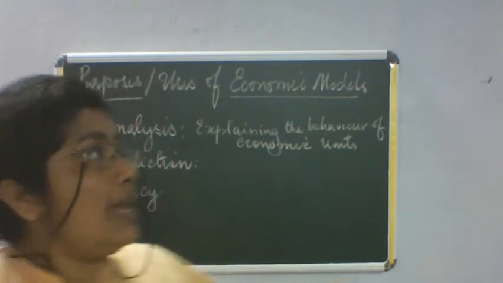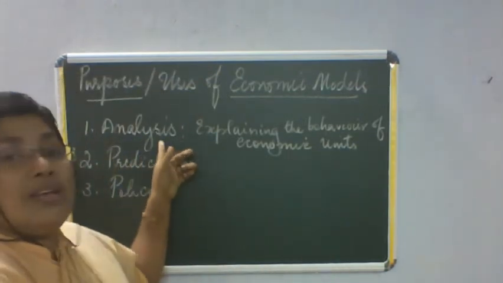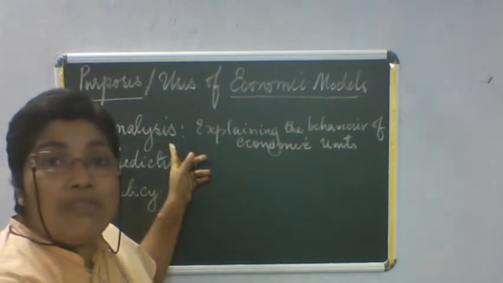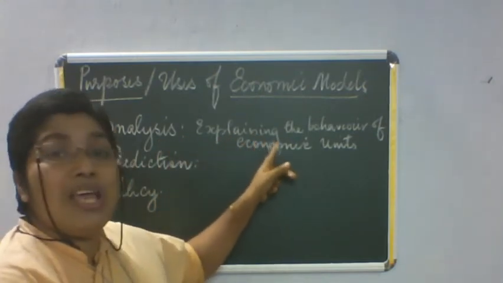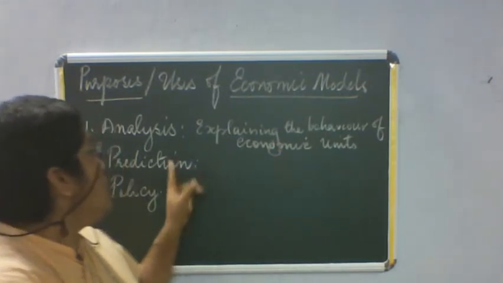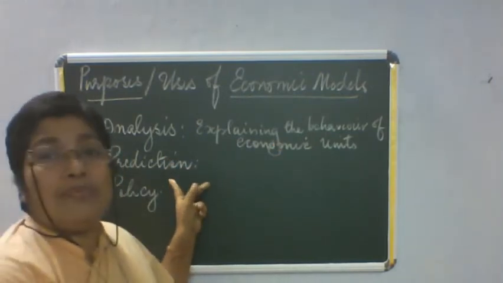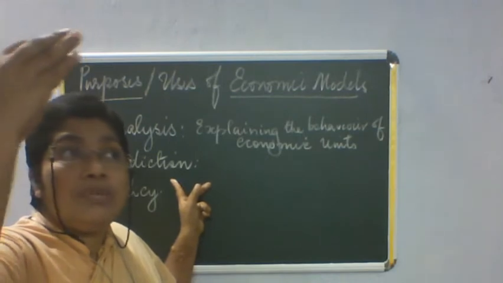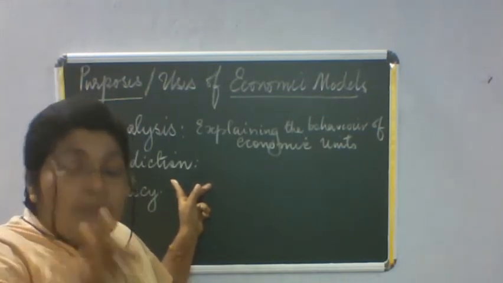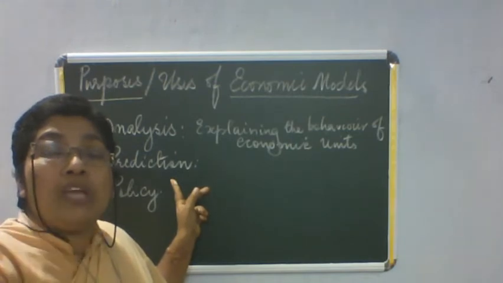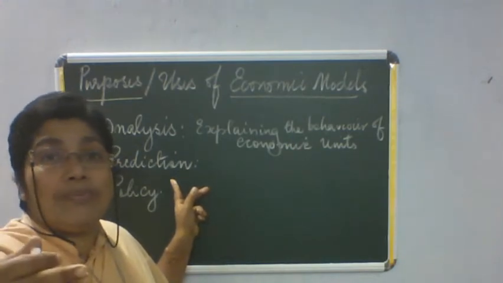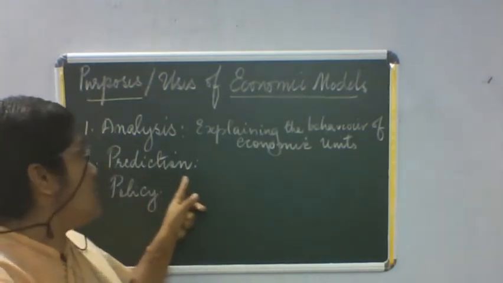We have already said you analyze after explaining the behavior of economic units, right? If the economic units are behaving like this, what is going to happen in the economy? Forecasting means looking at the present situation and explaining what will happen in the future. That is called prediction.